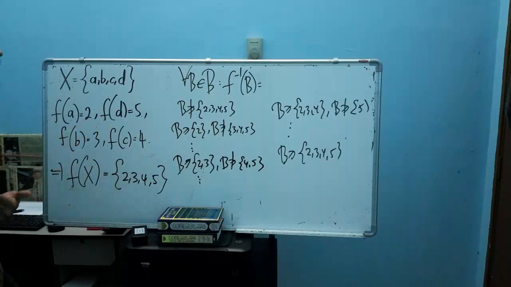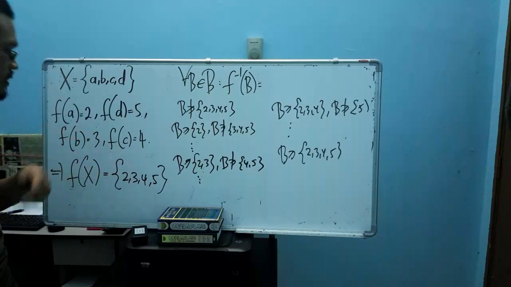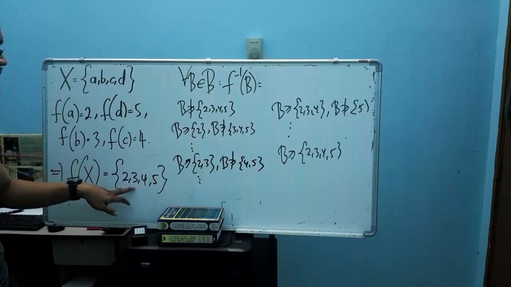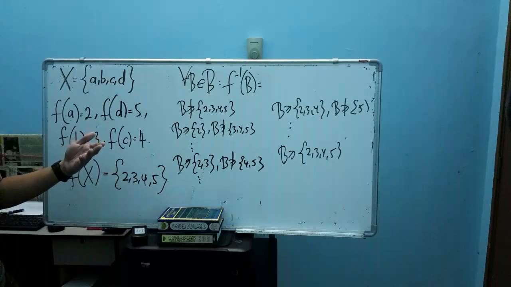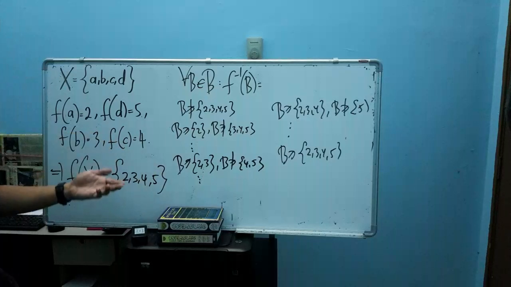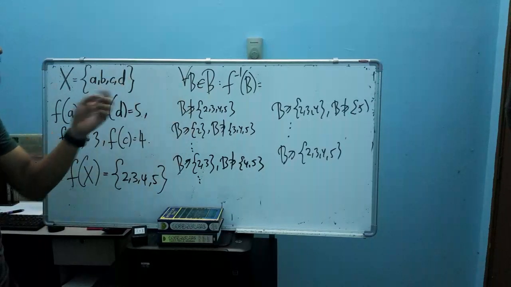Still you can find the pre-image of all these Borel sets. Even if you have a function with 3 values, it's still easy for you to find the pre-image of all Borel sets.